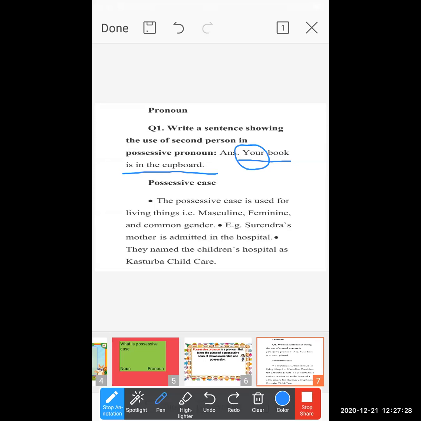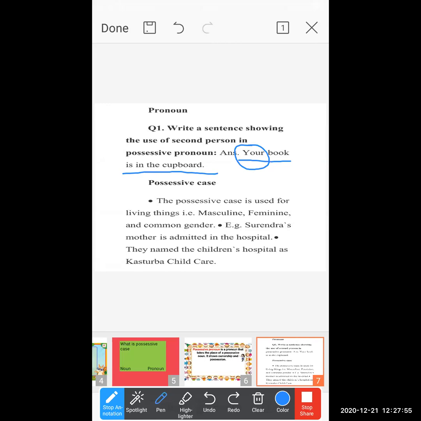Okay, so if you want to find out and make a possessive pronoun, two things you have to keep in your mind. The first, name is not to be mentioned in a sentence. You have to use a pronoun. And the second thing is that it shows the ownership of a particular person on a particular thing.